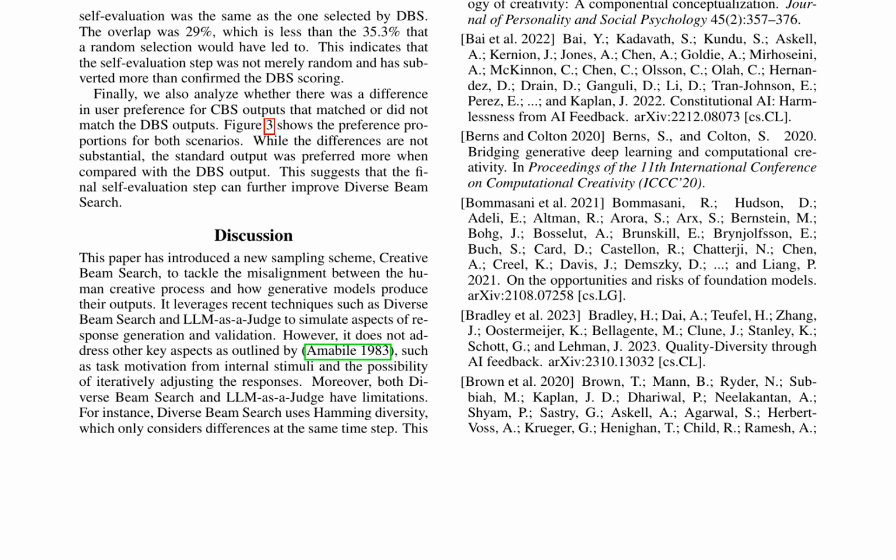Furthermore, CBS is perceived as more creative and diverse than DBS, with 71% of users rating CBS higher in terms of creativity and 65% rating it higher in terms of diversity. These findings suggest that the CBS approach can effectively promote creative and diverse text generation, outperforming existing methods in terms of user satisfaction and perceived quality. The results have significant implications for natural language processing applications, such as language translation, dialogue systems, and content generation.